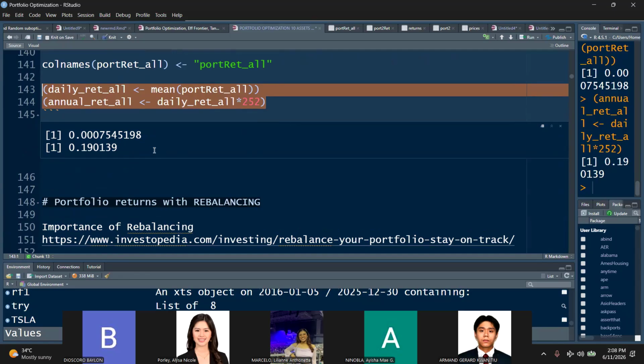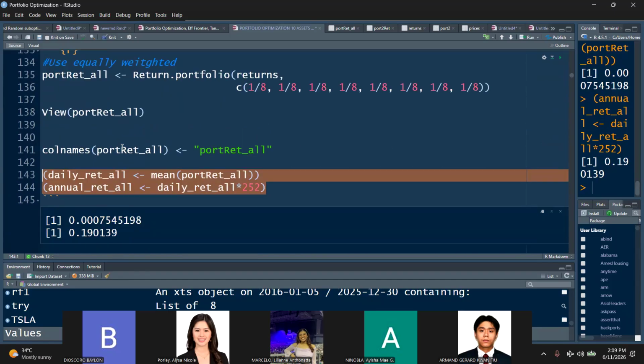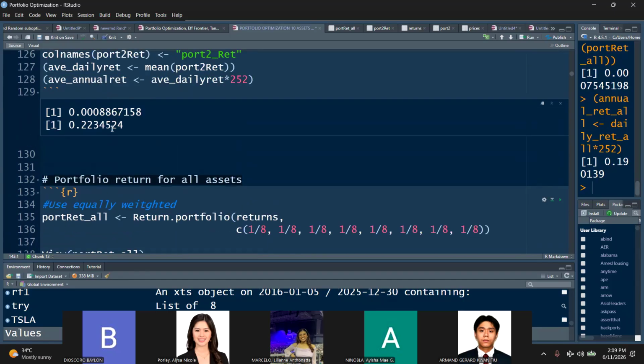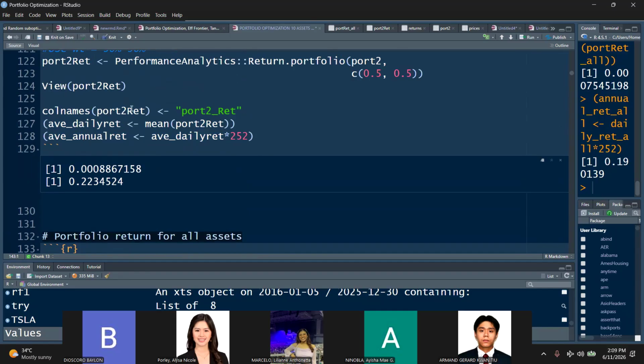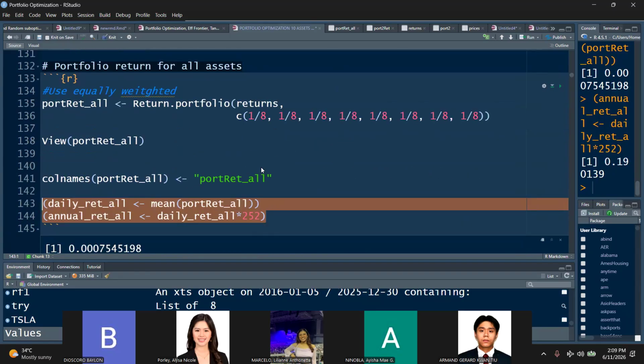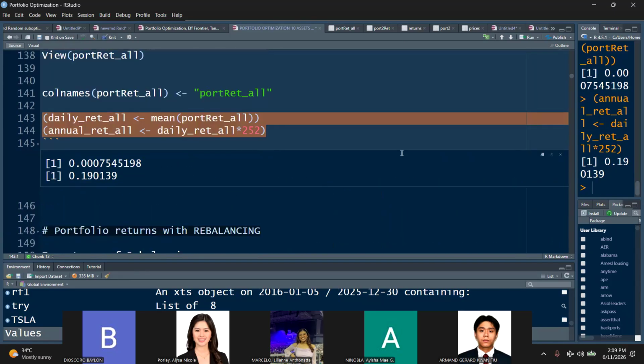0.00754. Okay, this is the average daily rate. So you can see that it's less than yung Apple and Google lang. So most probably, Apple and Google are the highest performers na pwede. Tapos ang annual return ni Apple at saka ni Google, 0.22. Average annual rate, ito naman 0.19 lang. Okay, so the 8 assets.